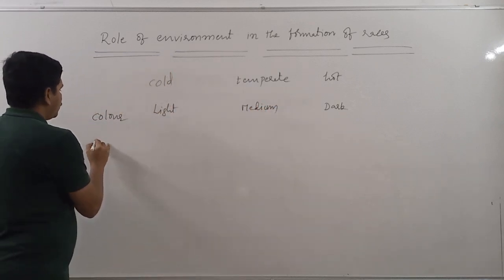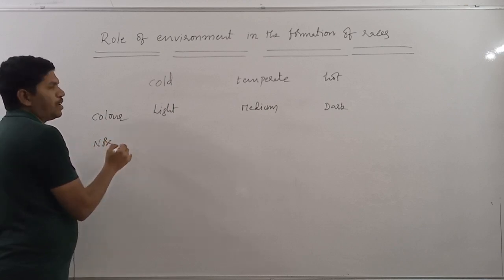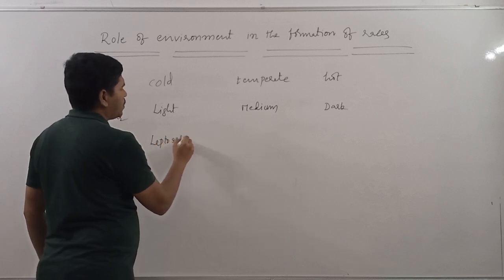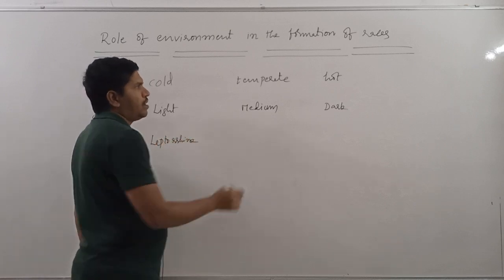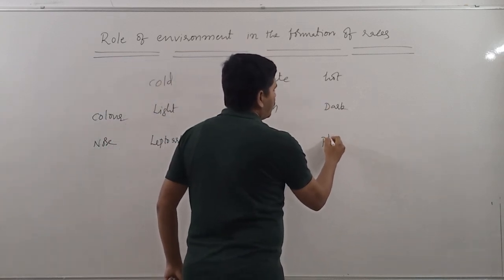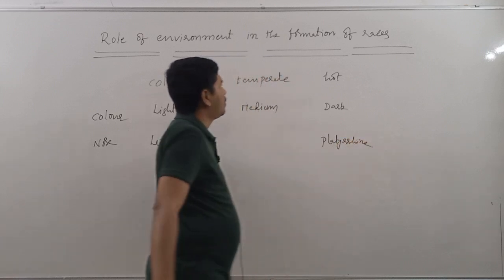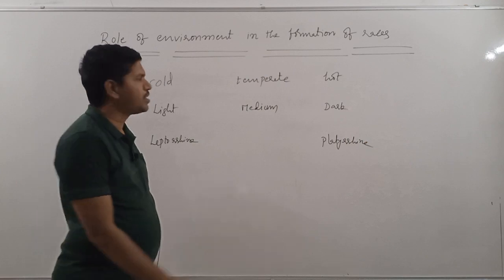With respect to nose, in the cold environment, we can come across leptorine nose. With respect to hot environment, we can come across platyrhine nose. What about temperate regions? Medium nose.